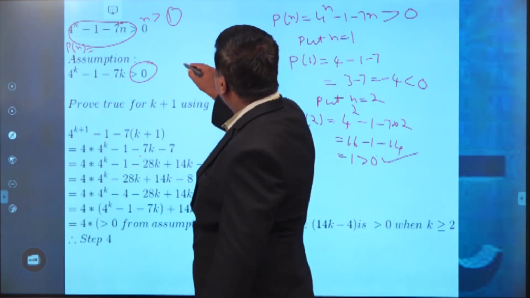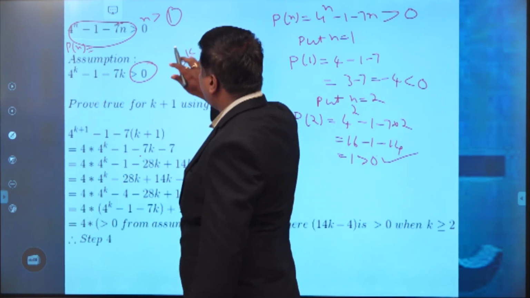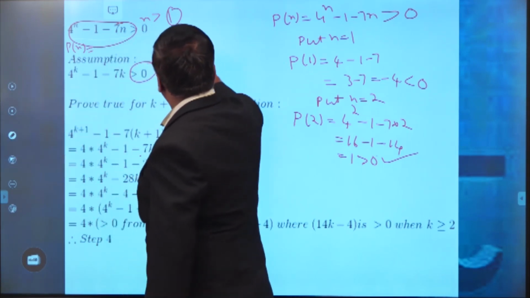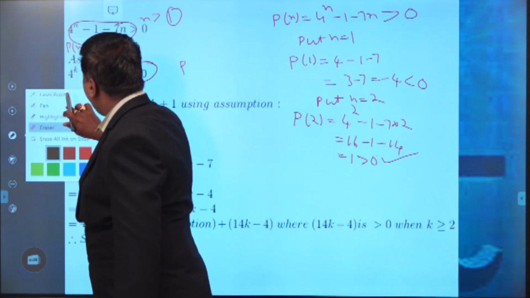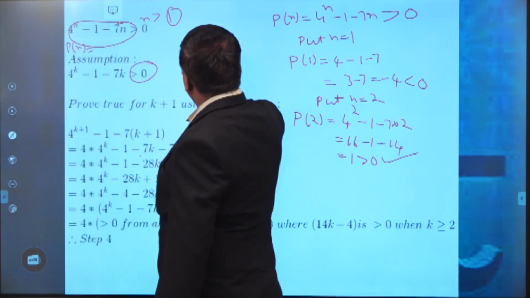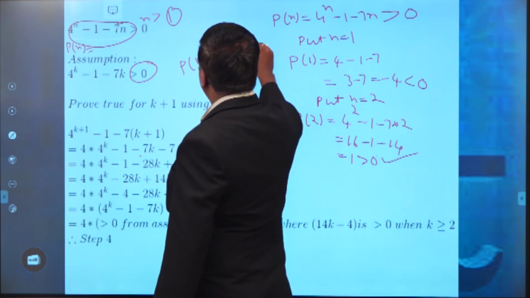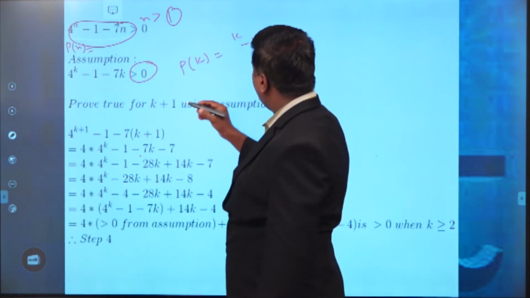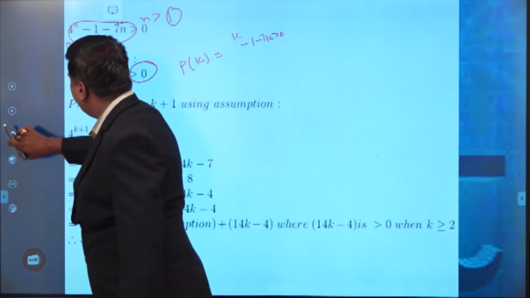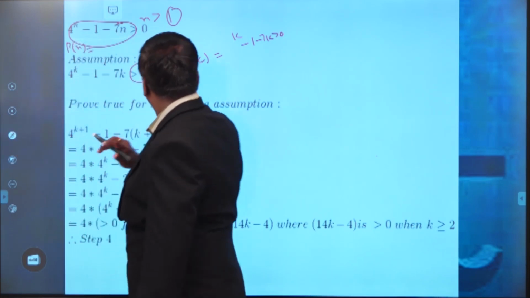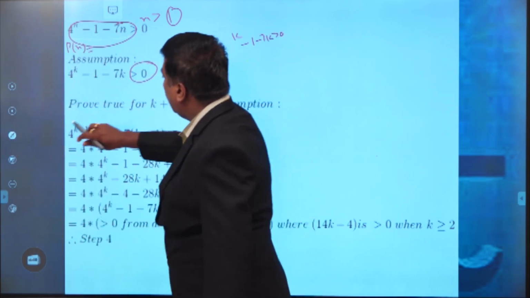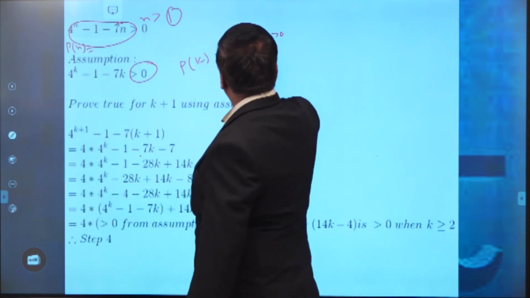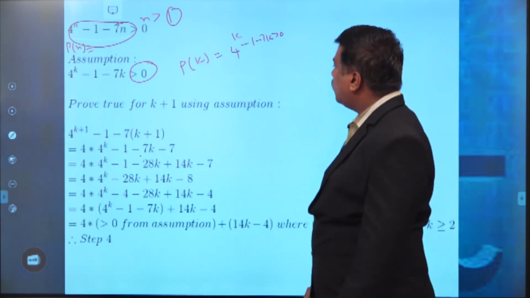Have to assume that P of k value is equal to 4 power k minus 1 minus 7k, which must be greater than 0. So this is the P of k value.